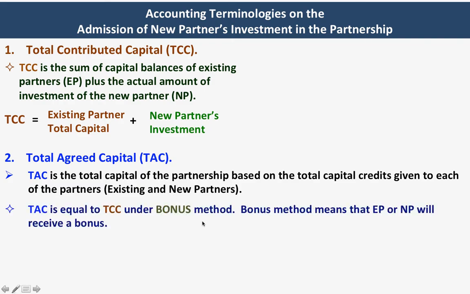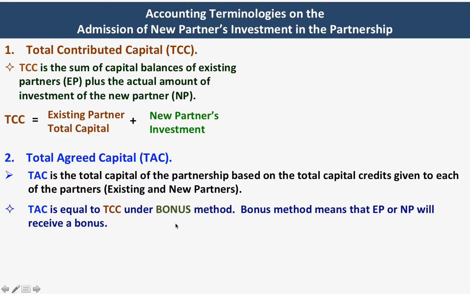We will illustrate this. The total agreed capital is equal to total contributed capital in the bonus method. If there is a difference between the new partner's invested capital, as we have discussed in the previous slide, and the capital credit given to the new partner, that difference is what you call bonus, right?